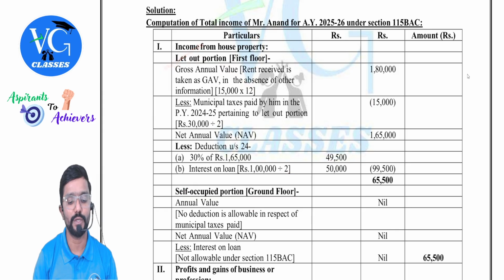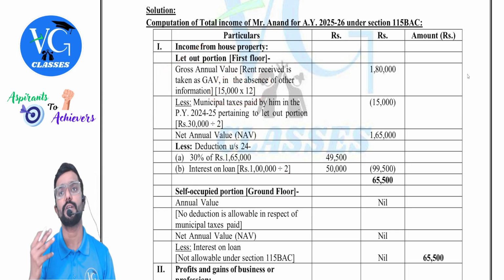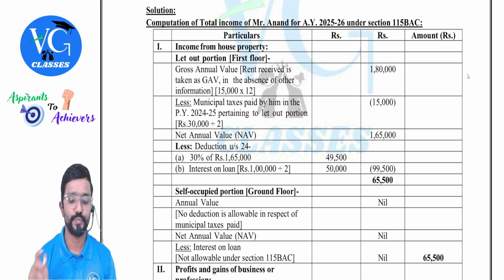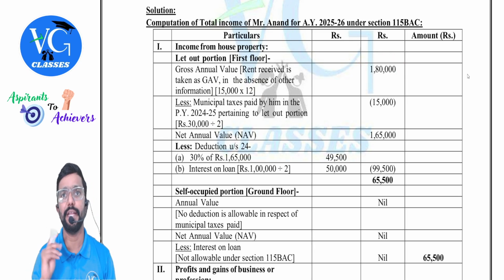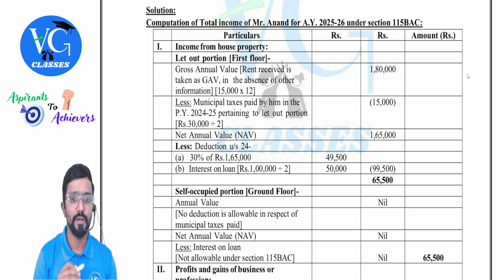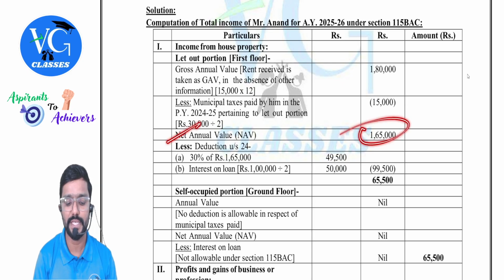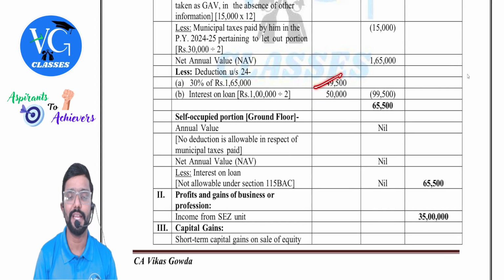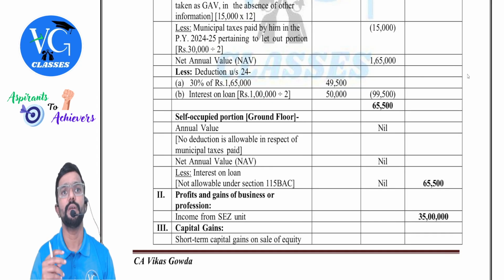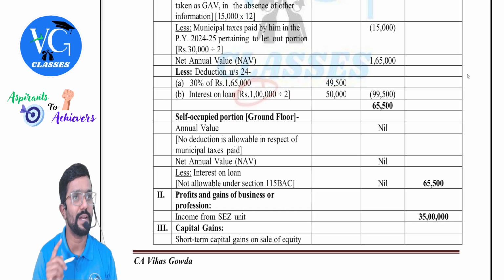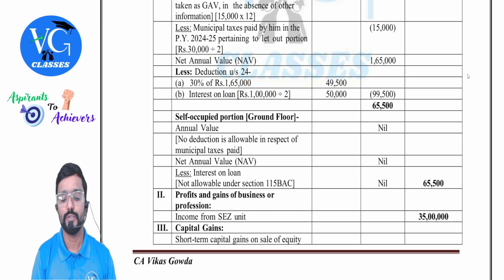First floor is what? Let out. For let out, they have given the rent. Let us assume that only as gross annual value, which comes to 1,80,000. Municipal tax paid is 30,000. But for let out portion, how much? Equal share, so divided by 2. How much is that? 15,000. So net annual value 1,65,000. 30% of net annual value is 49,500. Then interest on loan. Interest on loan 1 lakh is there. But for let out portion, how much? By 2, so 50,000. Claim it. So what is the income from let out portion? 65,500. Any doubt?